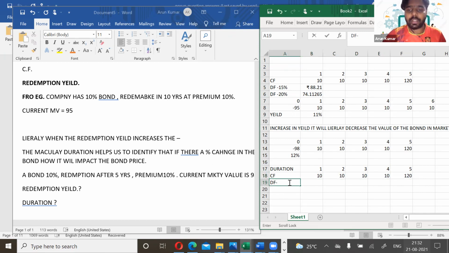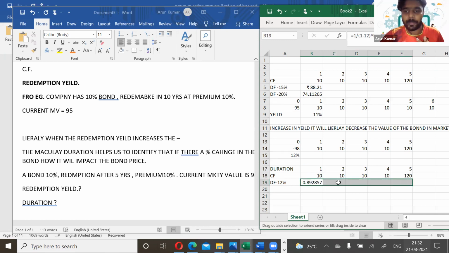So what's the discount factor? You know that the yield is 12%, so the discount factor is 1 divided by 1.12 raised to 1. So this is how we can calculate the discount factor in Excel: 1 divided by 1.12 raised to 1. If you drag it towards the right, you get the discount factors for the coming years.